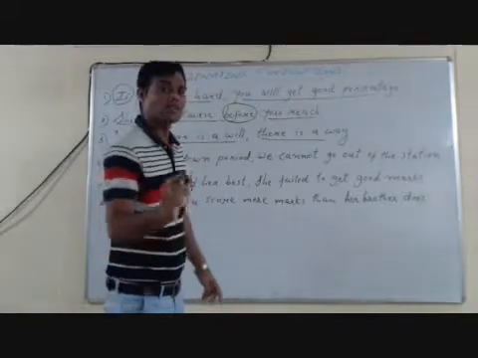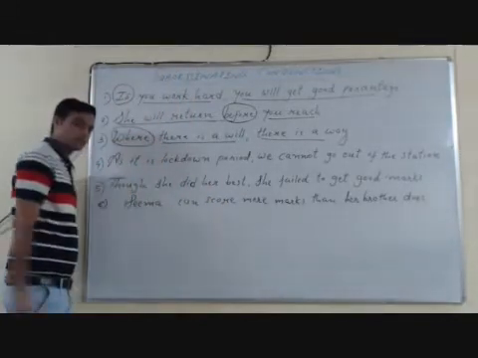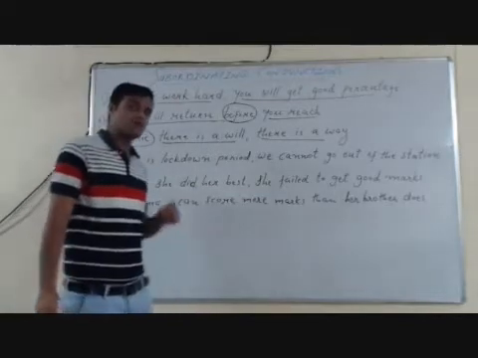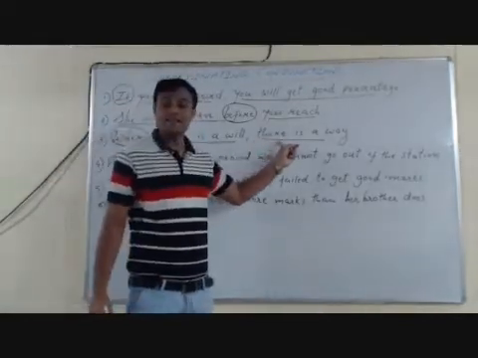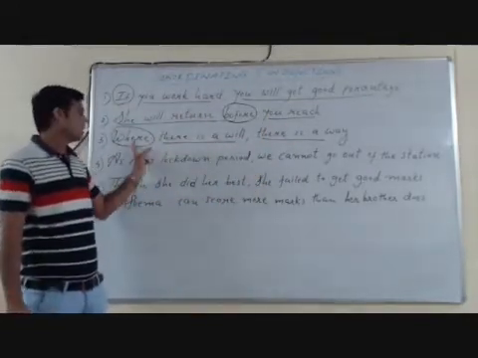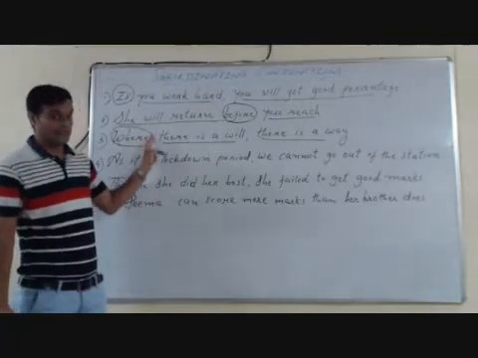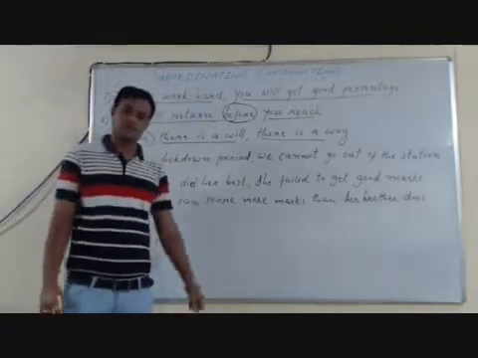Both clauses are joined with the conjunction where. And where shows place here. So where is a subordinating conjunction.